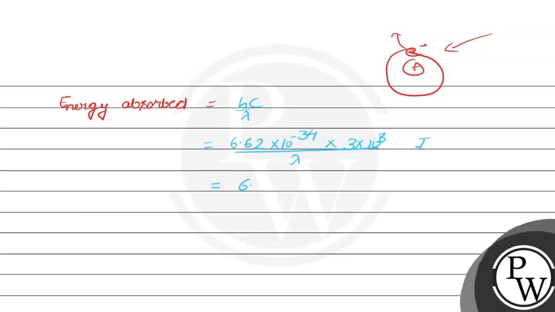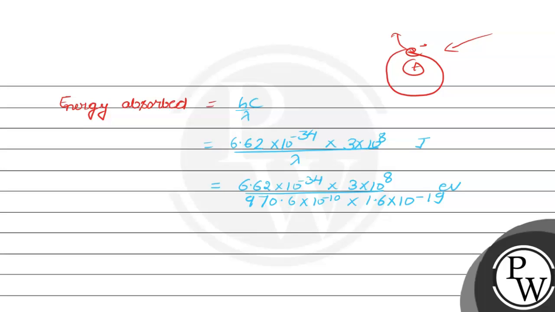Energy in electron volt, we must divide these terms with 1.6 into 10 raised to the power minus 19 electron volt. And this lambda we can substitute here, 970.6 into 10 raised to the power minus 10.